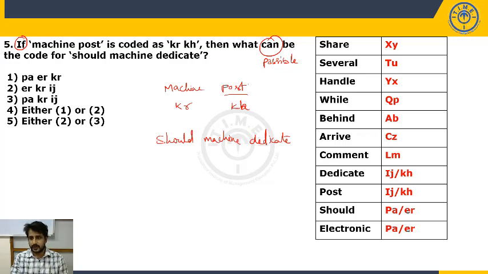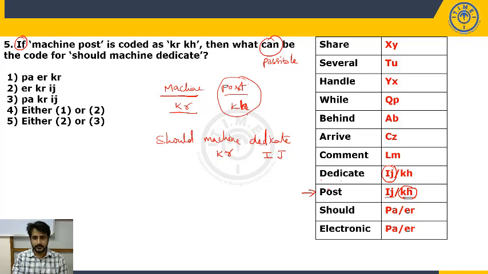So earlier we had a doubt. What is the code for the post? IJ or KH? Now here machine and post are there, and the codes are KR and KH. By comparing these, I can say that the code for post is KH. Right? Yes. When the code for post is KH in this question, then the code for dedicate will definitely be IJ. The same is asked in the question. So the code for dedicate is IJ. Now, when post is KH, the remaining code is KR and the remaining word is machine. So the code for machine is KR.